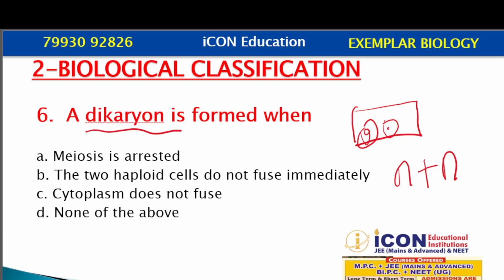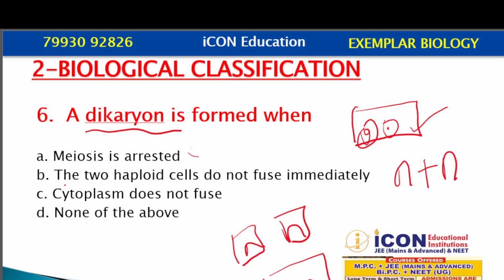So the question asked is, when is the dikaryon formed? For the formation of dikaryon, two haploid cells first fuse, meaning the protoplasm present in them will fuse but not the nuclei. So here the cells will fuse but the nuclei will not fuse immediately. That is why they show the N plus N condition, which is seen in Ascomycetes and Basidiomycetes. Is meiosis arrested? No, this is a wrong option. Arrested means meiosis will get stopped. No.